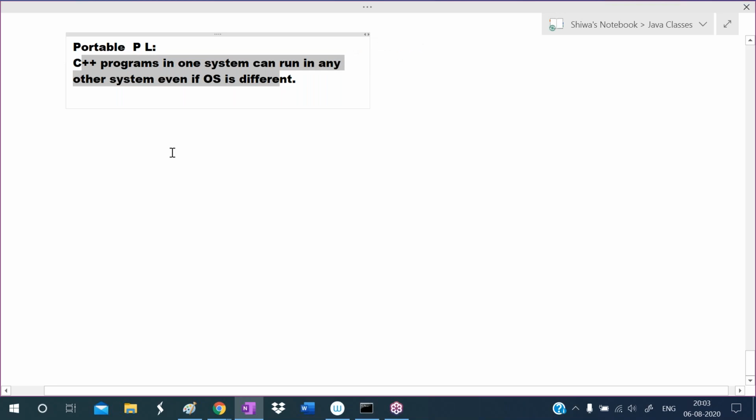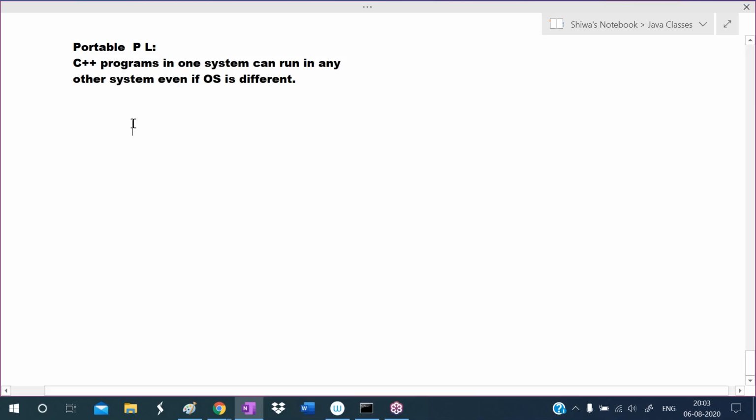Once again I'm repeating, the programs in one system we can run on any other system, even if the operating system is same or different. That feature is called portable. So without making any changes to the program, we can run it on any system, anywhere. So that feature is called what? Portable.